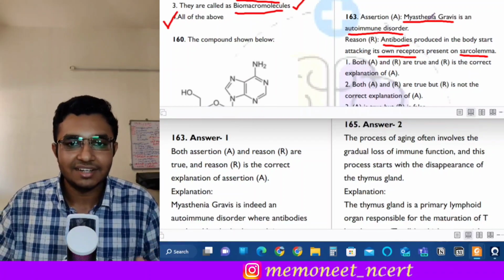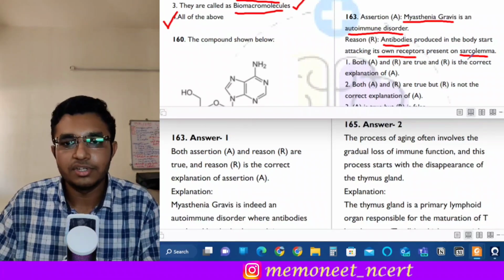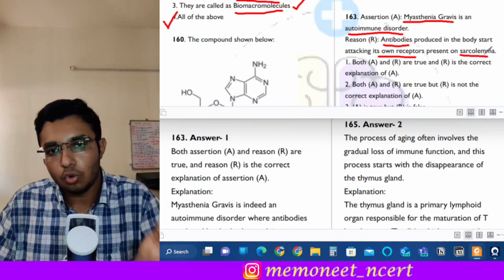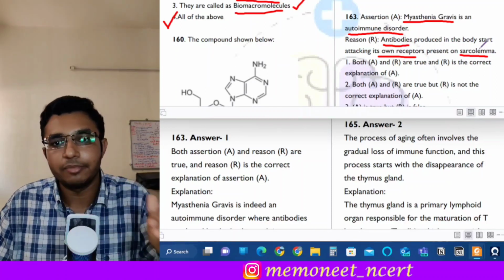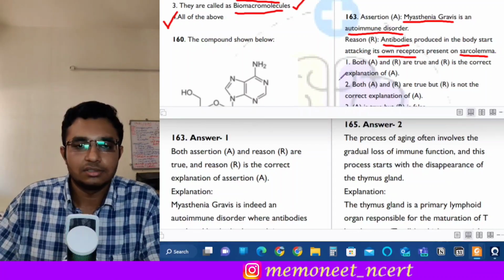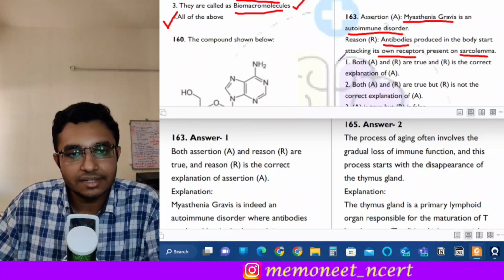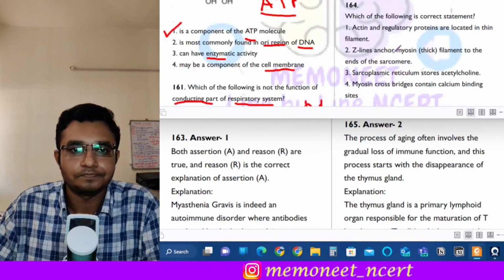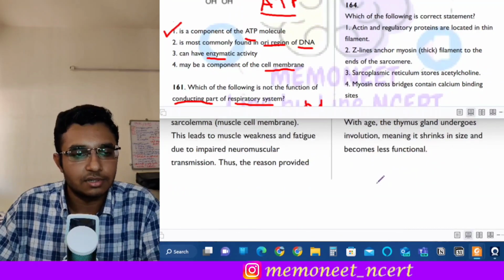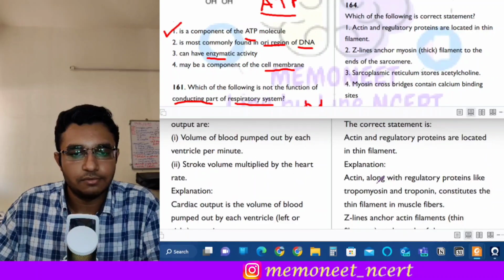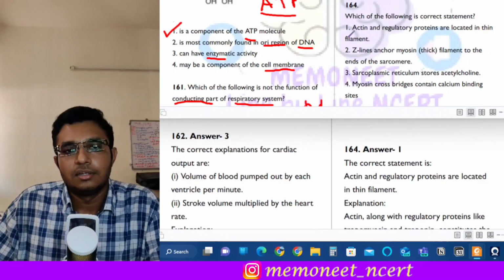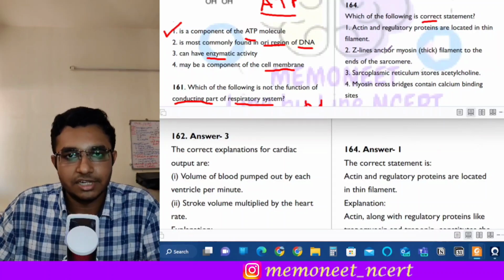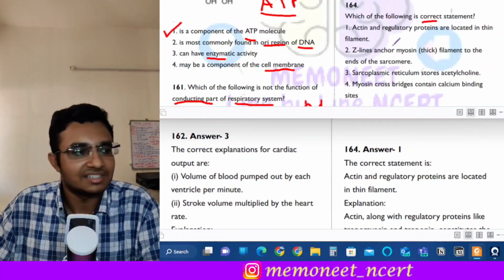And myasthenia gravis is an example of an autoimmune disorder in which the body is producing antibodies against its own receptors which are present on the muscle membrane, that is the sarcolemma. So the reason is also correct and it is a correct explanation of the assertion. So the correct answer will be option 1. Moving on to the next question, which is question number 164. Which of the following is a correct statement? So these are the 4 statements and you have to identify which of these is correct.